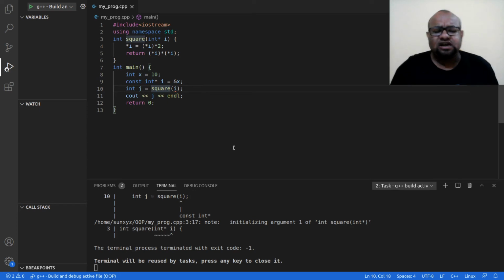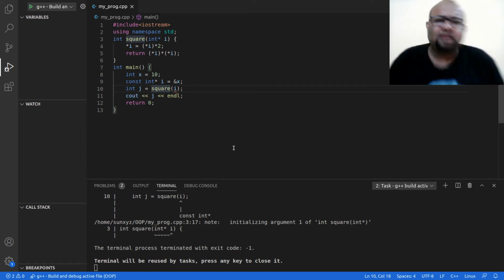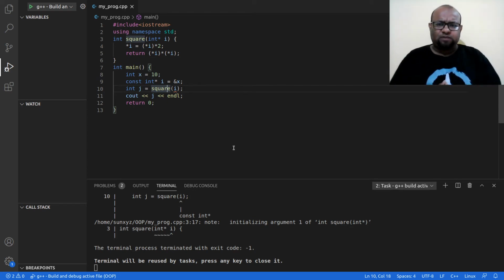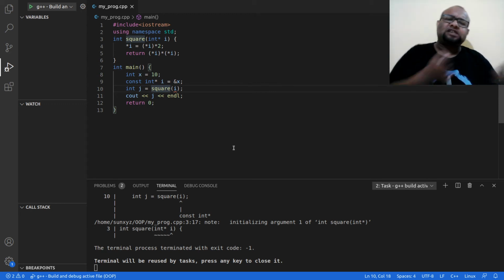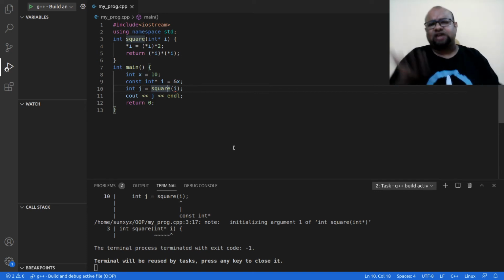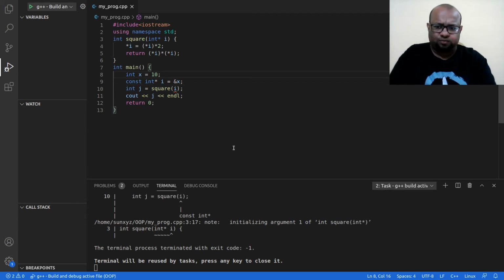Because my function is expecting a normal pointer that it can change if it wants to, but I am passing a constant pointer whose value cannot be changed. I cannot use this pointer to change the value at the location it is pointing to. So there is this conflict: I am passing a constant pointer, I am expecting a normal pointer. This is something that I cannot do.